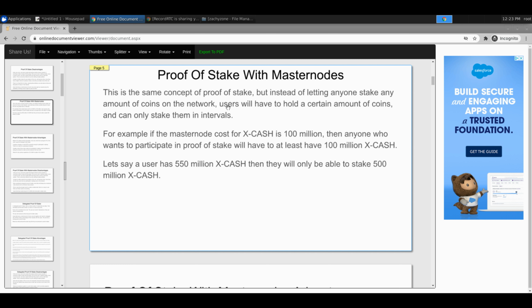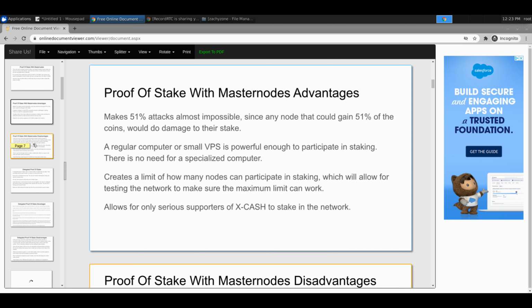It's the same thing as proof of stake, but it's basically just sectioning things off, saying that you need X amount of coin to participate, and that you're limiting how many people are participating. But besides that, it's the exact same thing. You get the added benefit of only serious supporters of Xcash can stake, which is kind of true.